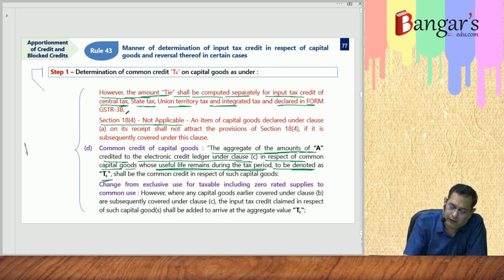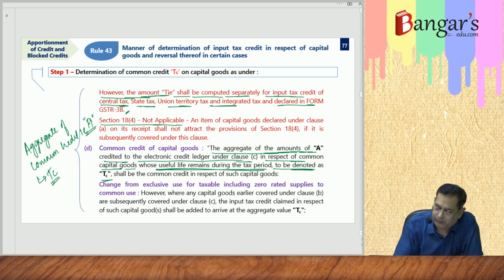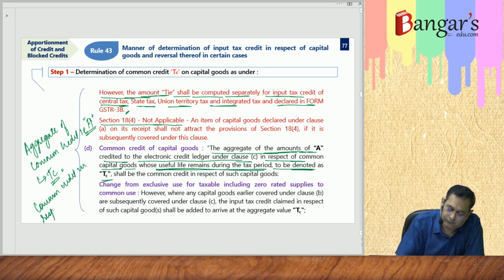So aggregate of common credit, that is A, will be denoted as TC, and TC basically is common credit in respect of all the capital goods.